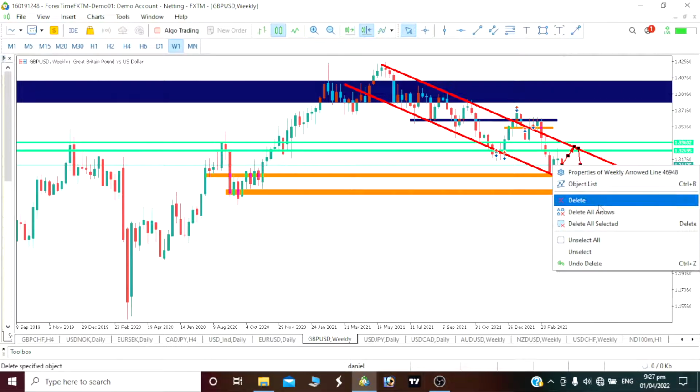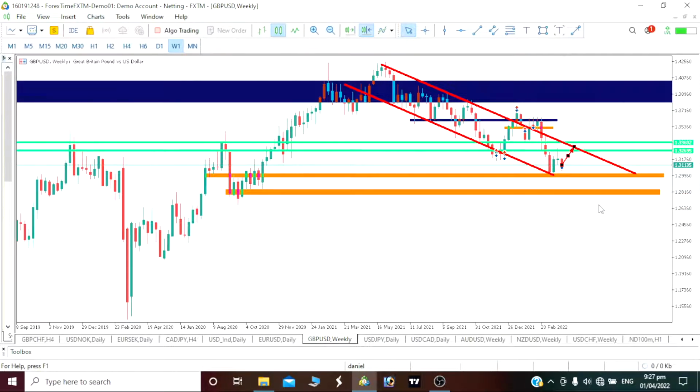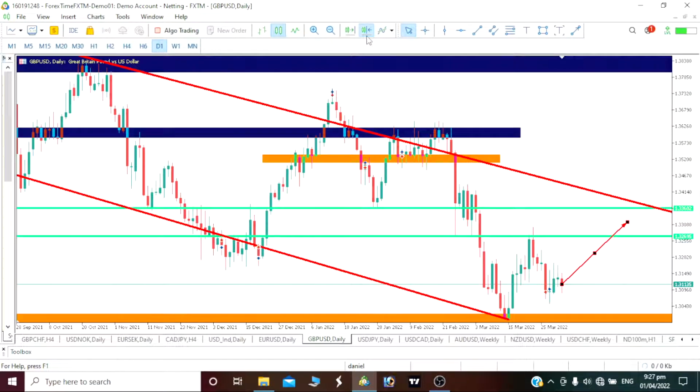That is exactly why I said that our pound will be bullish before you actually see that bearish, before you actually see that fall on our pound USD.